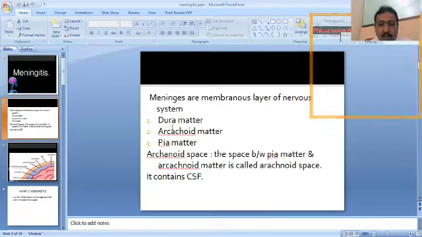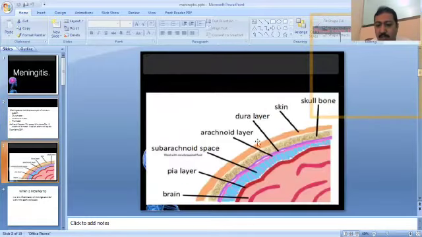The dura mater is the outer layer, arachnoid mater is the middle layer, and pia mater is the inner layer. Here you can see in this picture, this is the skull, and this is the outer skin layer, this is the skull bone, and this one is the dura layer, which is the outermost layer. The second one is the arachnoid layer, the middle layer, and the last one is the pia layer or pia mater. This is the space between the pia layer and arachnoid layer.